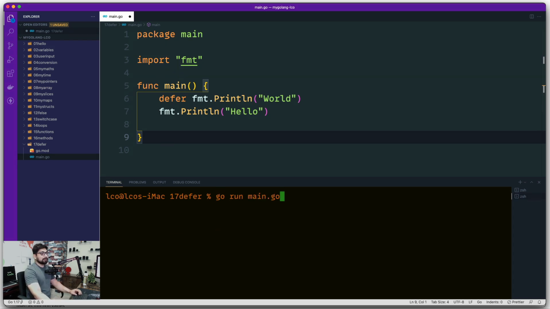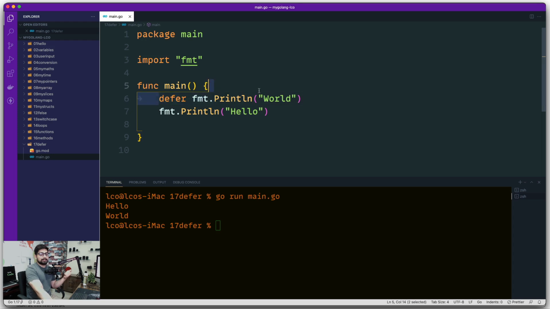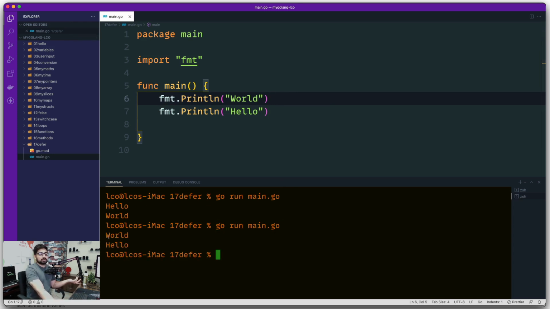So if I run this, of course, after saving, you still see hello world because you marked it as defer. But on the other hand, if you don't mark it as defer, and you go ahead and remove this, obviously the program flow will reverse. Now it says world and hello.